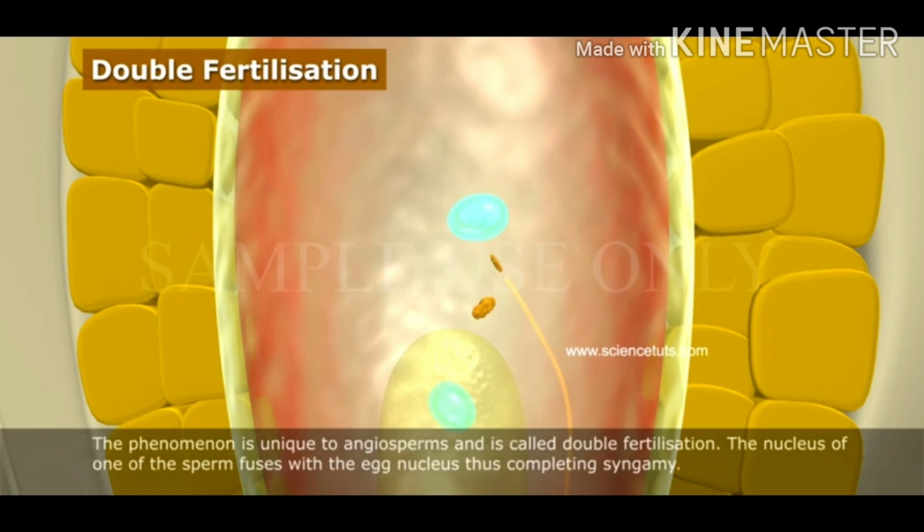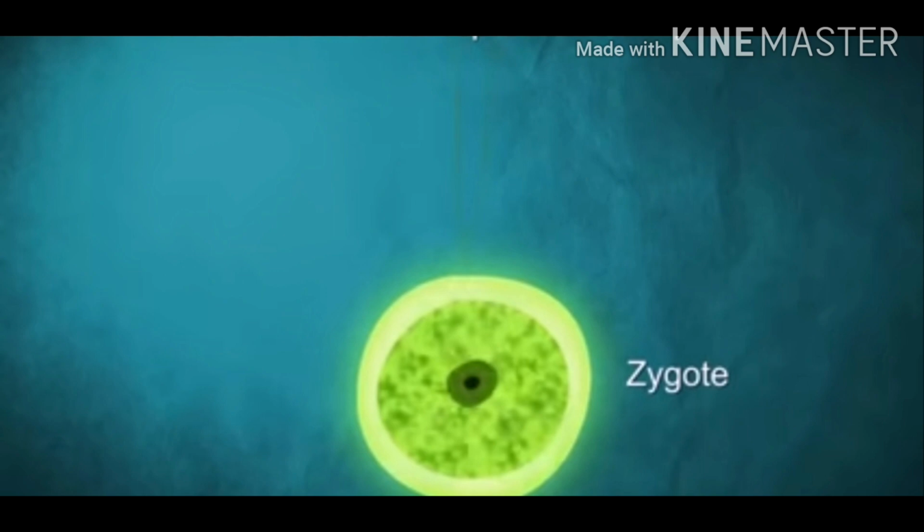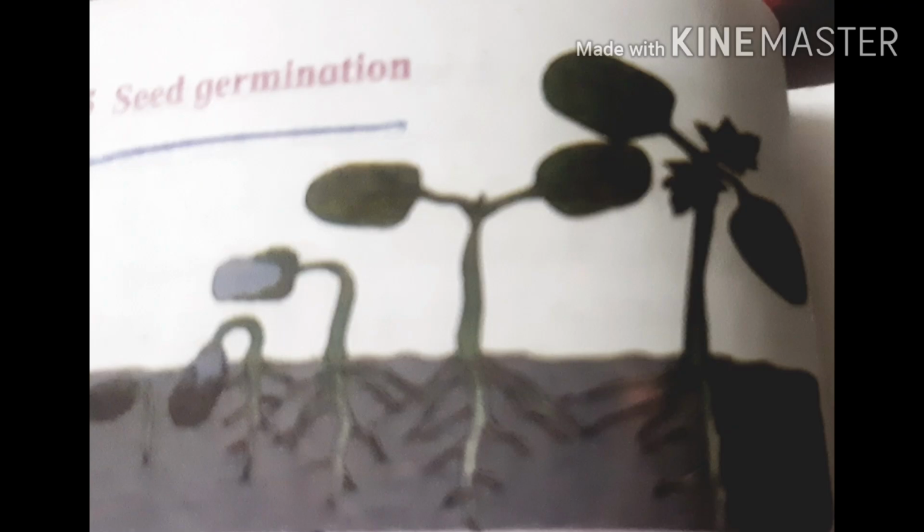Here, one male gamete unites with the egg cell to form zygote. This is fertilization. Second male gamete unites with the two polar nuclei and endosperm is formed. As two nuclei participate in this process, so it is called as double fertilization process. In this way, it is carried out.